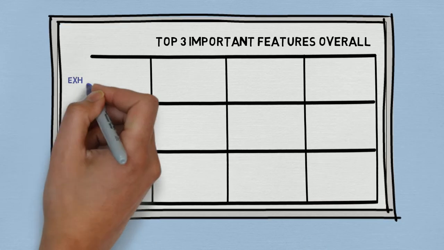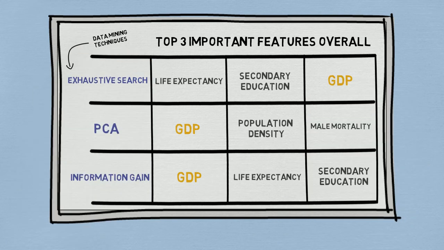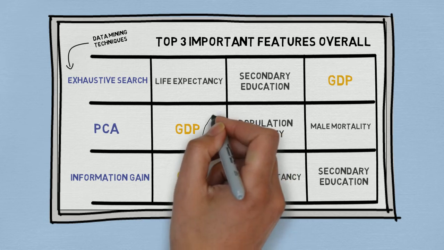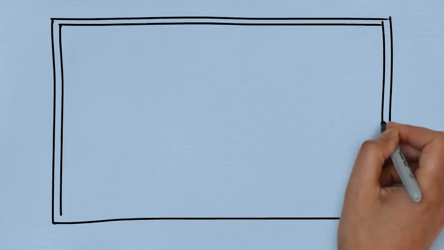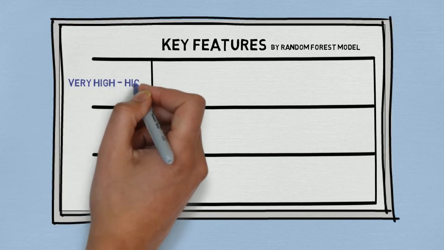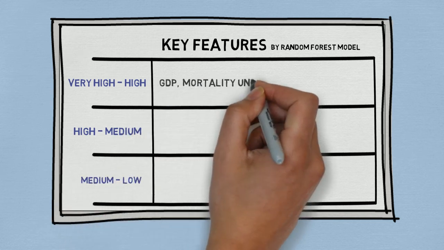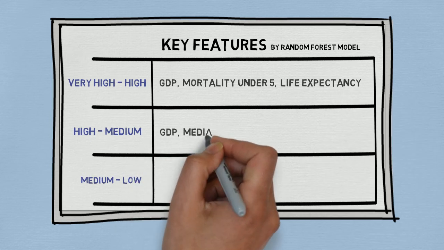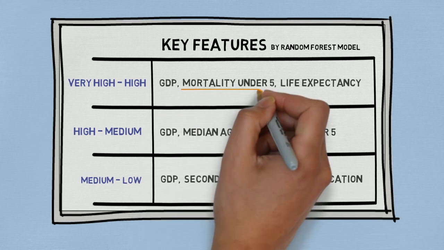Based on our quantitative analysis, we found that of all factors of the HCI dataset, the gross domestic product per capita, or GDP, is the most influential factor for describing or predicting the HCI label. The GDP is a measure for economic performance of a country. Though GDP is the most important feature for all countries, second and third most important features vary for countries with different labels. For example, the second most influential factor for the Very High label is mortality among little children, and the second most influential factor for the High label is median age.